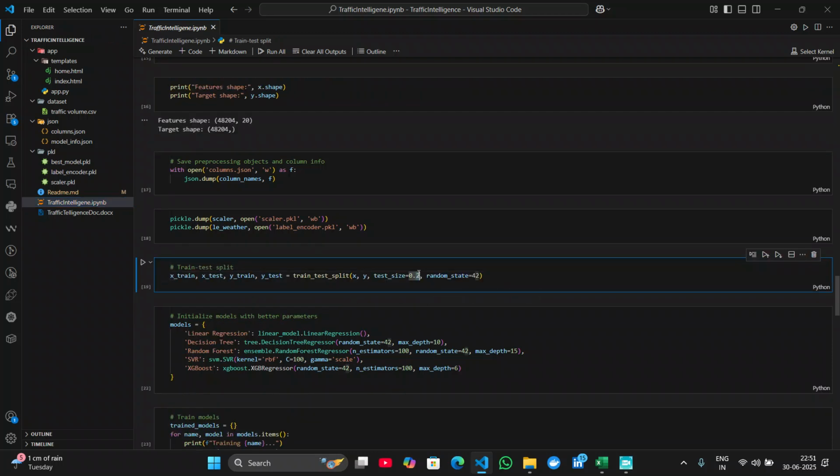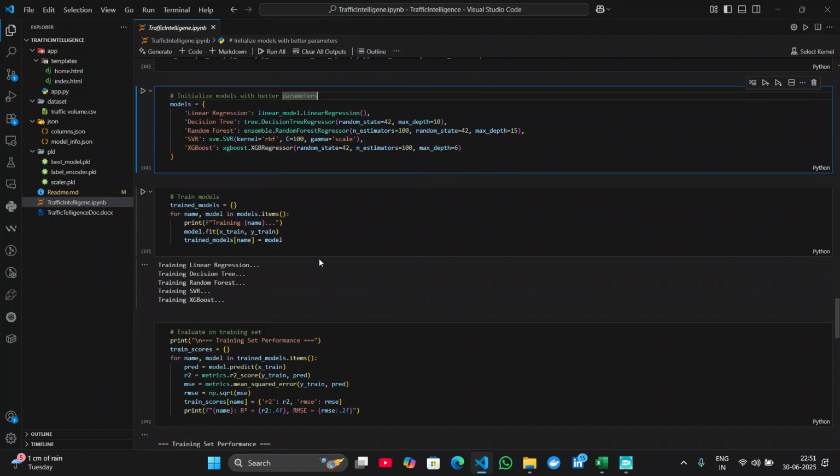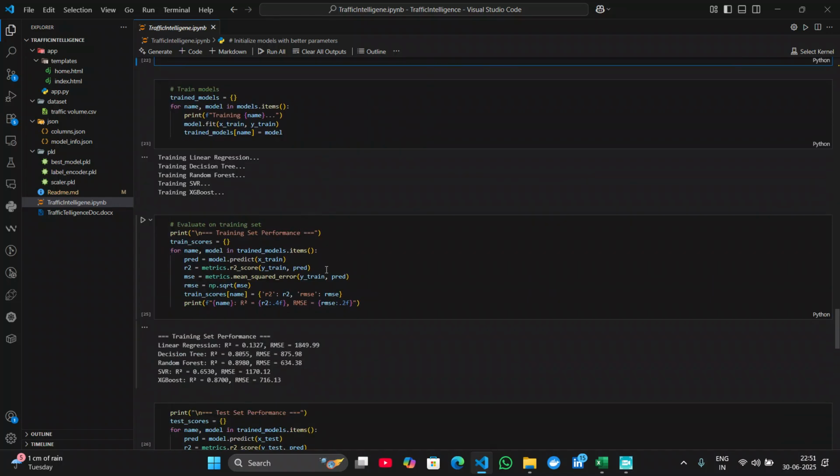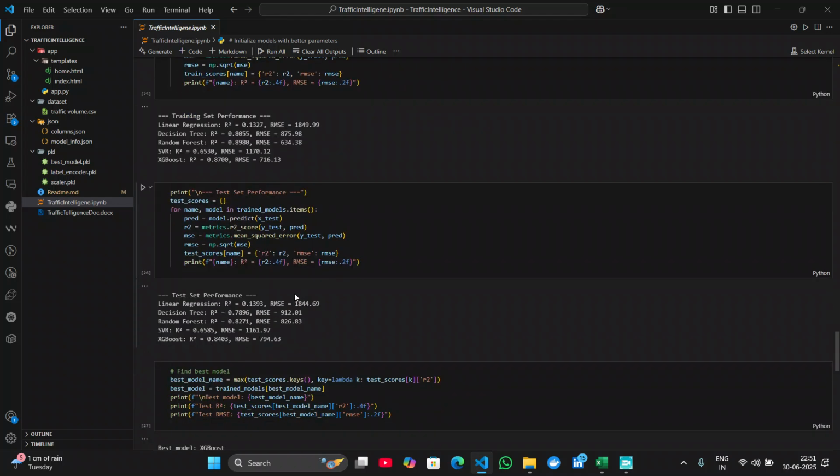The test size is 0.2, that is 20% for testing, and these are the models for our prediction. I have trained the models and got the output, like linear regression with a low R2 score. Here you can see the training set performance, and this is the test set performance.